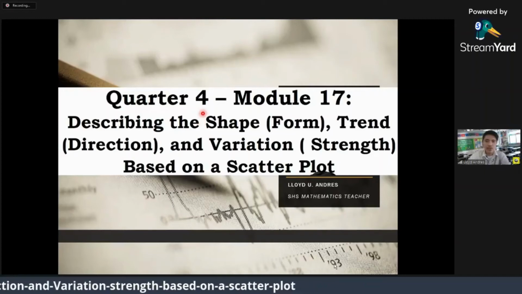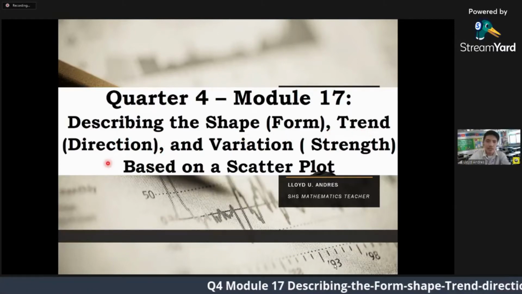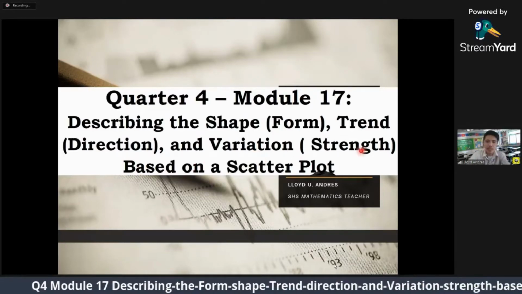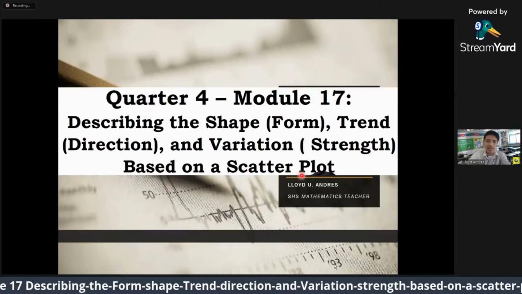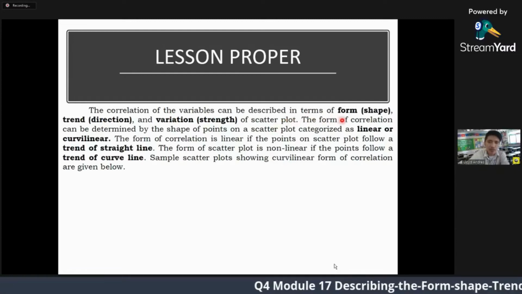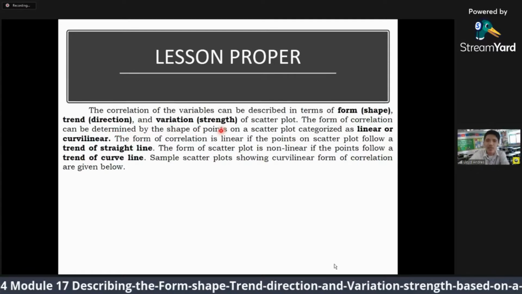Quarter 4, Module 17, entitled Describing the Shape or the Form, Trend or the Direction, and Variation or the Strength based on a scatter plot. The correlation of the variables can be described in terms of form or the shape, trend or the direction, and variation or the strength of a scatter plot.